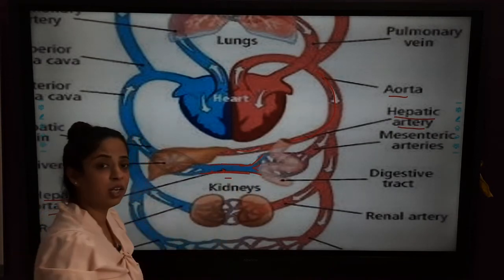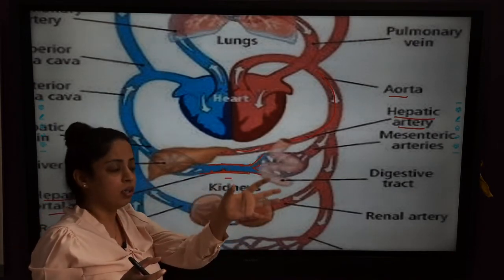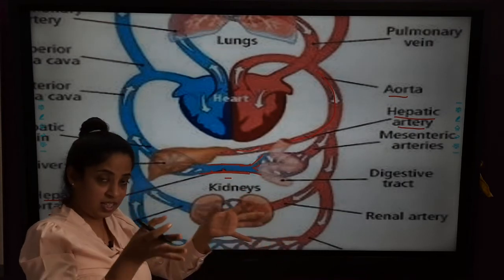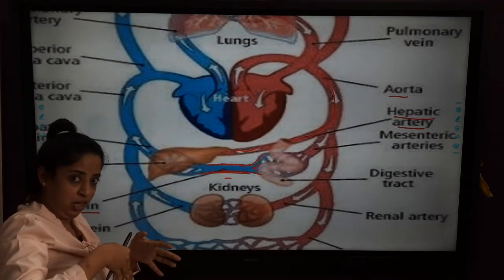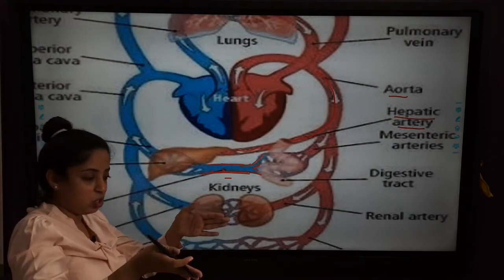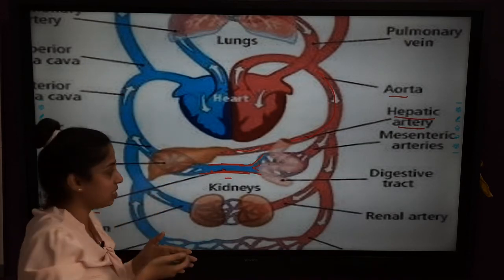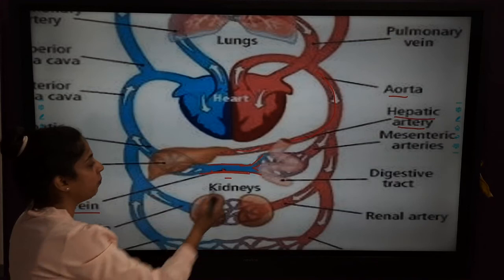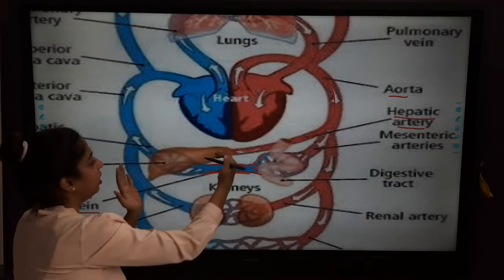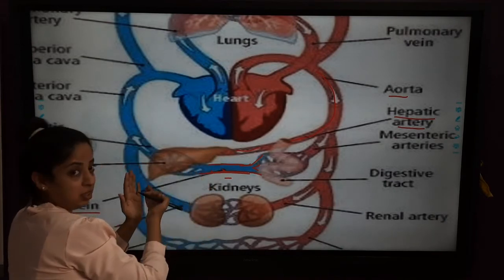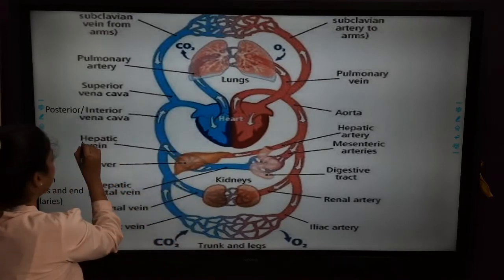What is a hepatic portal vein? When, through the capillaries of the stomach and intestine, they combine in a vein, they pump their blood to the liver. So this vein which contains the blood coming from the stomach and intestine is known as the hepatic portal vein. Now it enters the liver, it forms branches, and in the liver the blood is filtered and forms one vein which is known as the hepatic vein.